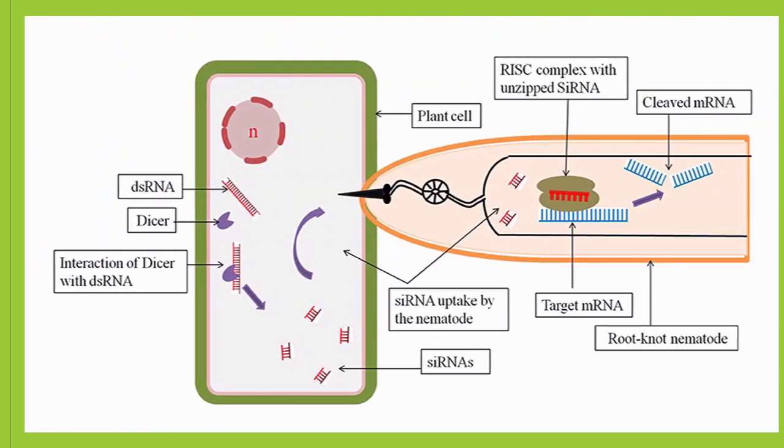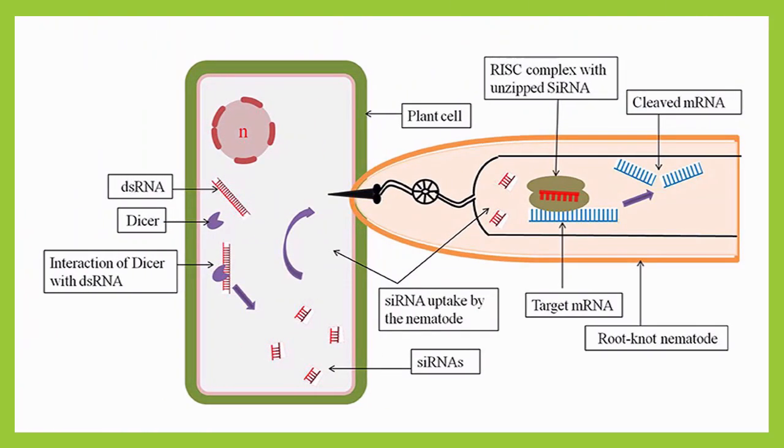Now let me summarize the whole process by using this diagram. So by using Agrobacterium tumefaciens bacteria, that is acting as a vector, you have inserted in this cell, this is a tobacco cell suppose, or plant cell. We are specifically discussing the tobacco plant here. So this is the tobacco cell.